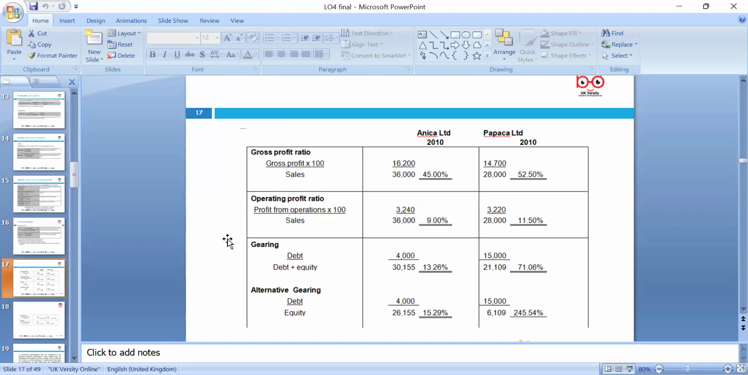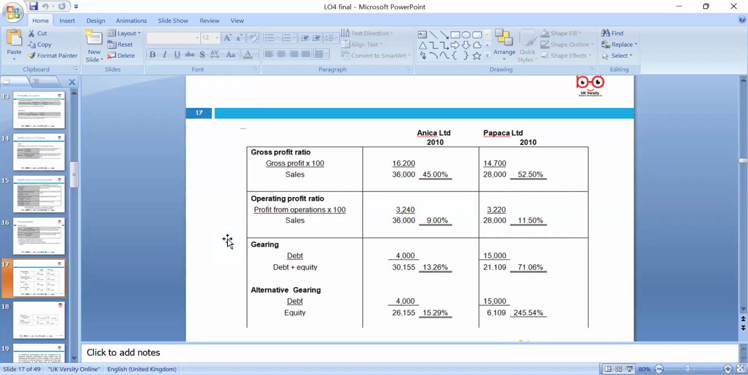This handout is available on our Moodle as well. We can look at Anika and Papika, two companies. Anika is showing 45% gross profit. Papika is showing 52.5%. So according to the gross profit ratios, Papika performed better than Anika. Then for the operating profit ratios, Anika's is 9% and Papika's is 11.5%, so Papika is still better than Anika.